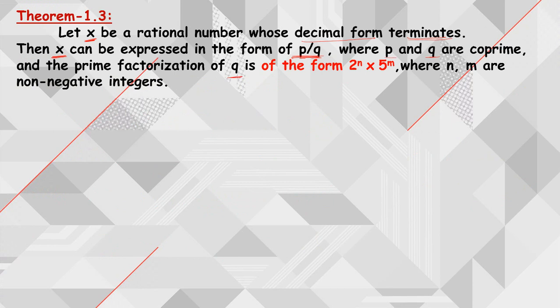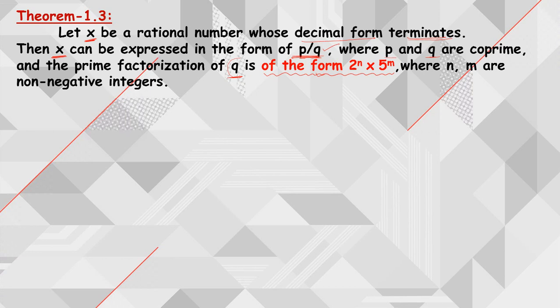So q means nothing but the denominator, right? Whenever you convert this x, which is a terminating decimal, and express it in the form of p by q, the prime factorization of the denominator q will be of the form 2 power n into 5 power m, where n comma m are non-negative integers, right?